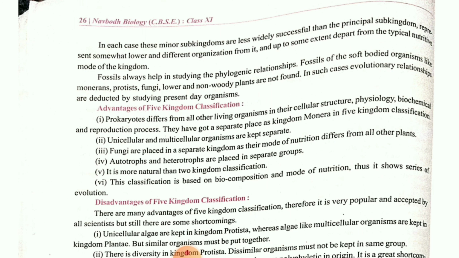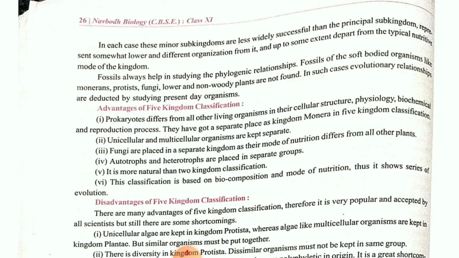Again, we will continue the introduction of biological classification, that is lesson 2 of your curriculum. Here, children, last class we studied about the different kingdoms. In brief, R.H. Whittaker had classified that one. Today, we will continue further. We will come to know what the advantages of five kingdom classification are, why there is a need of classification, and what the disadvantages are, that too we will see. First, we will see the advantage.